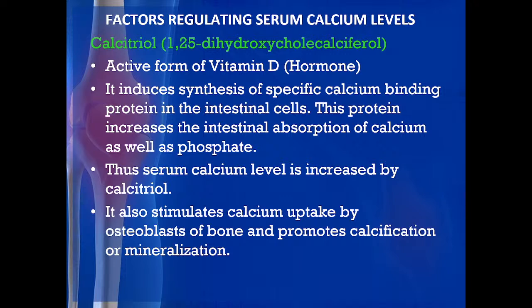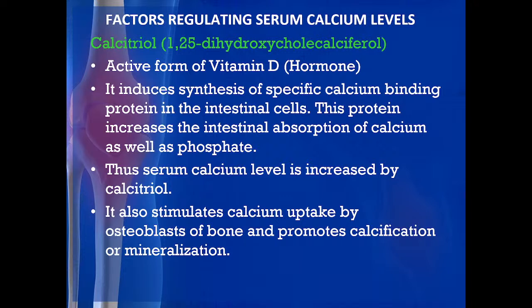Now, this is a very commonly asked question: factors regulating serum calcium level. Three factors are there: vitamin D, parathyroid hormone, and calcitonin. Three are there, maintaining the serum calcium level. We have to maintain it between 9 to 11 milligram per deciliter only. कम भी नहीं, ज़्यादा भी नहीं.